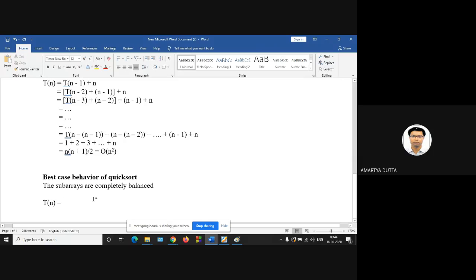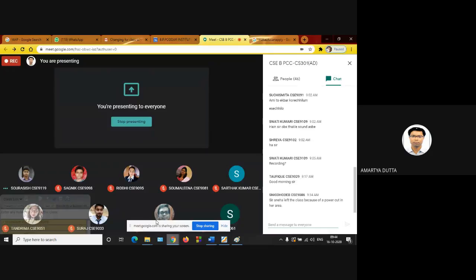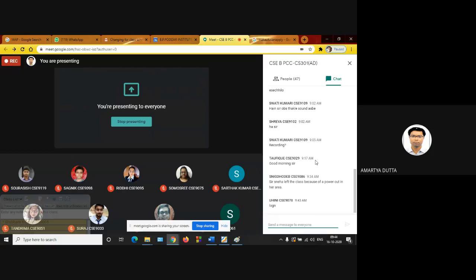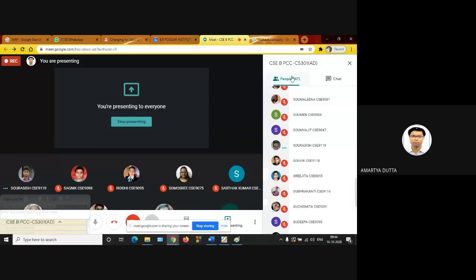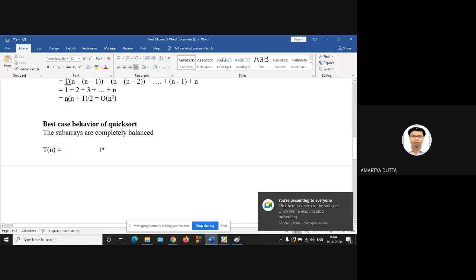Now, what will be the substitution method? What will be the recurrence for the best case? T(n) is equal to, any idea? What will be the recurrence for quicksort?